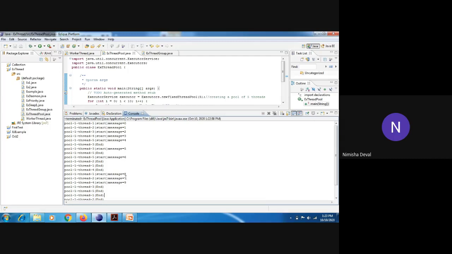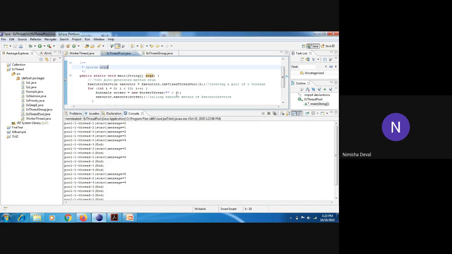Execution करत असताना लक्षात आलं at a time these 5 threads have started because we have given here creating pool of 5 threads, means at a time these 5 threads are created. After that thread 3 has stopped, means actually this is the third thread, right? Message is 2 because in message we are printing the I value.